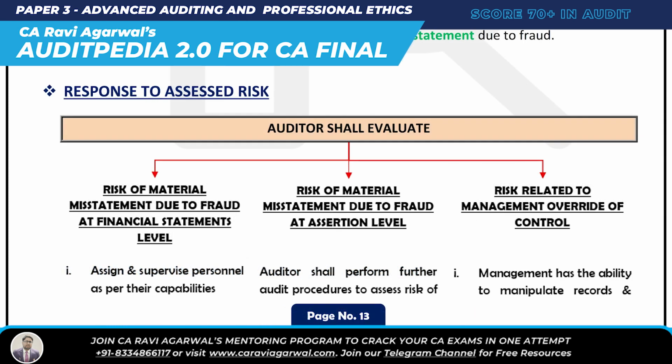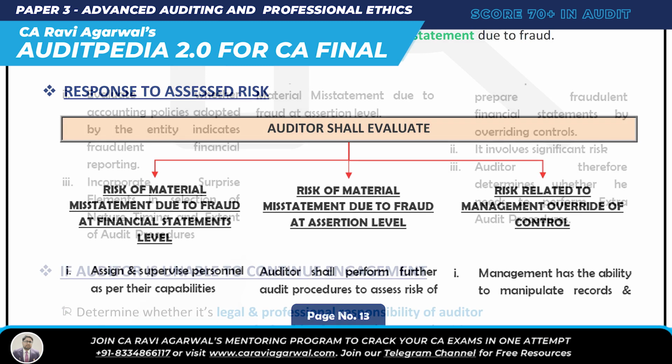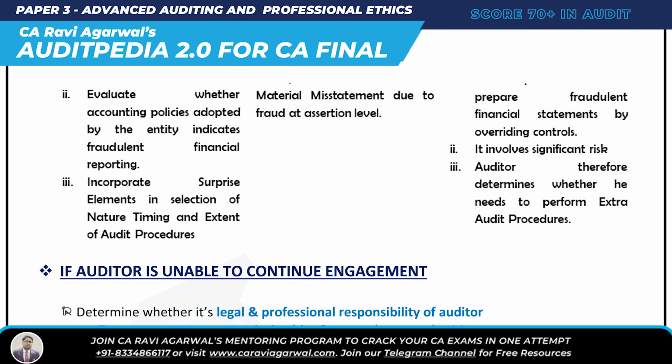Alright, risk of material misstatement: override of control. Management has made some controls and is itself overriding them. How will you respond to the assessed risk in this case? Very simple. Management has the ability to manipulate records and prepare fraudulent financial statements by overriding controls. So you have to check whether management has the ability to manipulate records, then whether it involves a significant risk, and lastly, if yes, the auditor determines whether he needs to perform extra audit procedures. So here the point is how to respond to the risk by performing extra audit procedures.